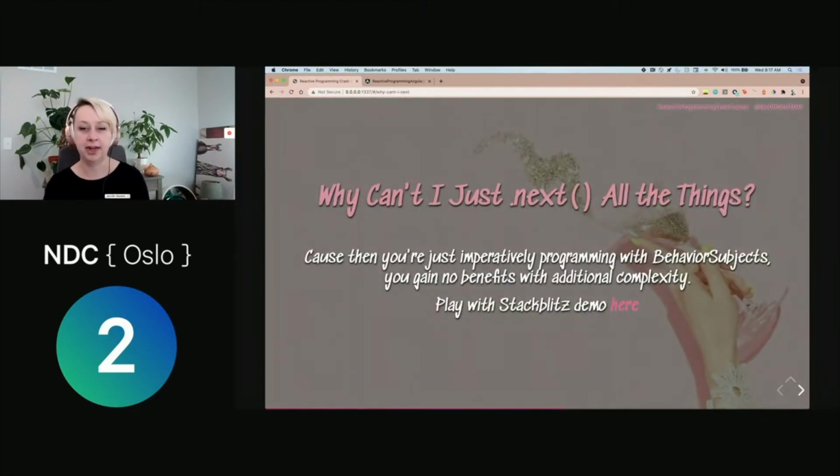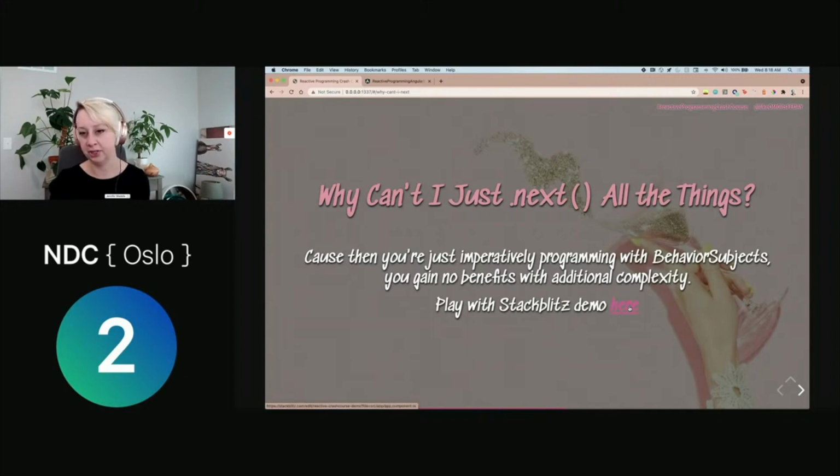Another question people kind of ask is, why can't I just make everything behaviors or everything subjects or behavior subjects and just call next on everything? The problem there is then you're still writing imperative code. You're just doing it with behavior subjects. And so you're thinking less about how to derive and more about how to alter. And so it can be a difficult thing that I see people get into.